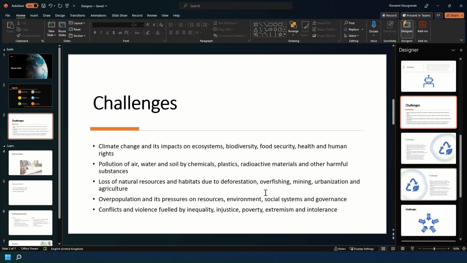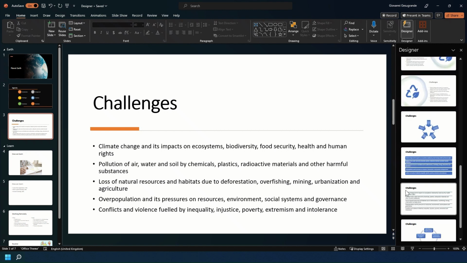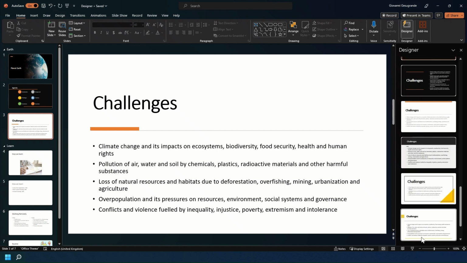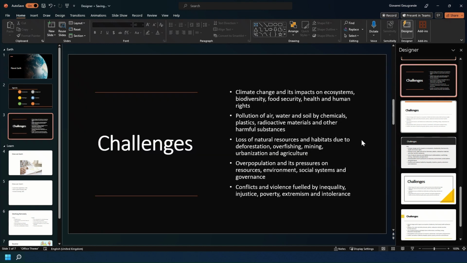And if ever you get to the bottom and there isn't anything you like, you can click See more design ideas. And as you see, it will present you with a couple more design ideas that you wouldn't have seen previously, such as this one. And as you see, this Earth section, I want it to be a very black theme across in terms of background. And now I've got that matched across all three of my Earth slides.